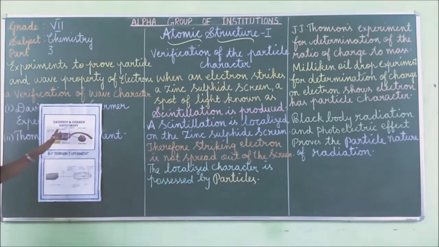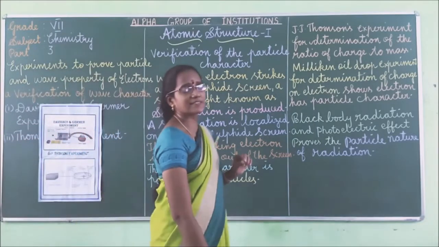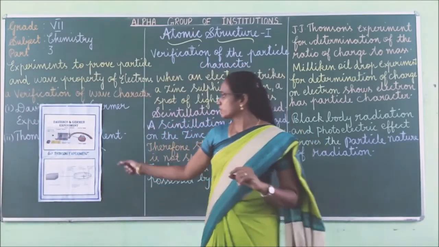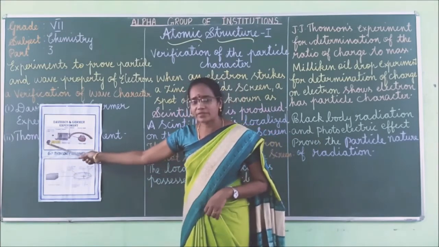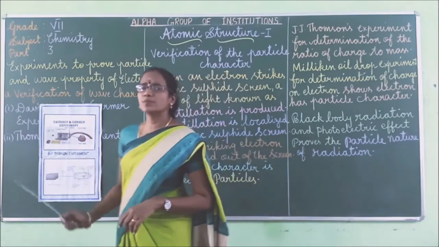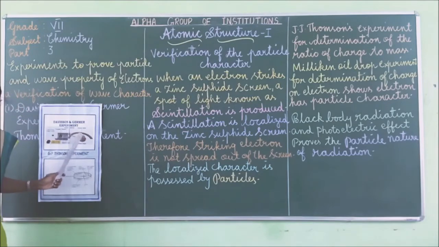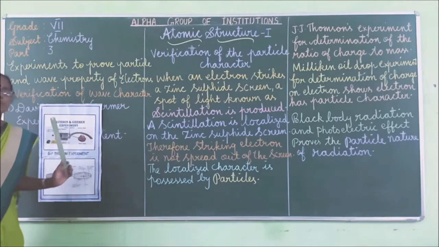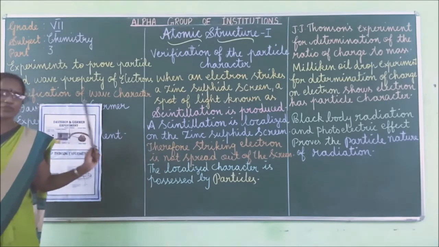So in 1927, Davison and Germer observed that a beam of electrons is obtained from a tungsten filament, which is accelerated by a high voltage power supply. When this beam of electrons is allowed to fall on a single crystal, the electrons are scattered from the crystal in different directions. Due to this, a diffraction pattern of dark and bright bands is formed. Hence, this experiment proves the wave nature of electron.